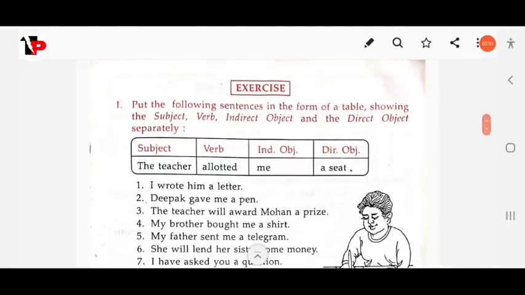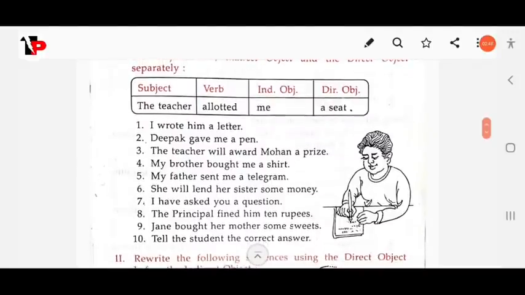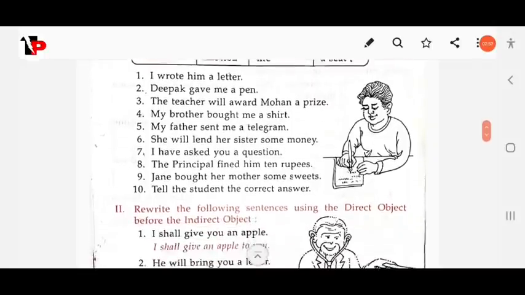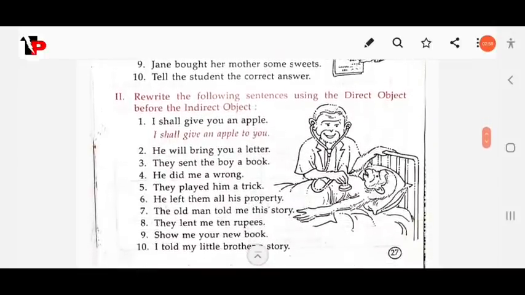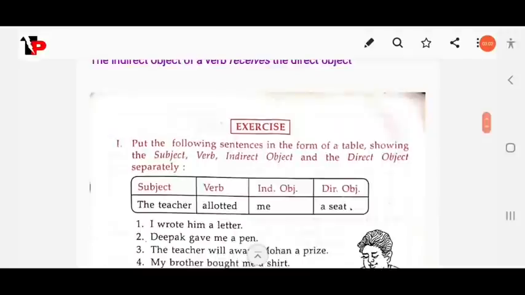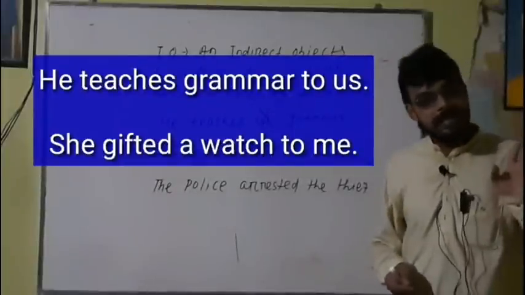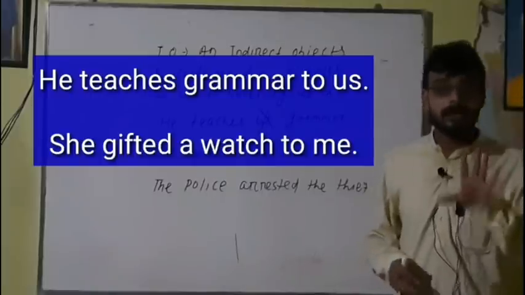So here this is the exercise for you. Try to do this on your own. Put the following sentences in the form of a table showing the subject, verb, indirect object and direct object. You can take a screenshot of it. Then next, rewrite the following sentences using the direct object before the indirect object. So you have to use a preposition here. There are two objects, one is the direct object and another is the indirect object.